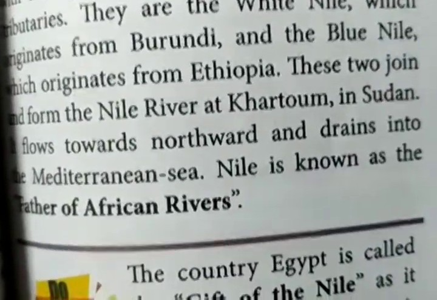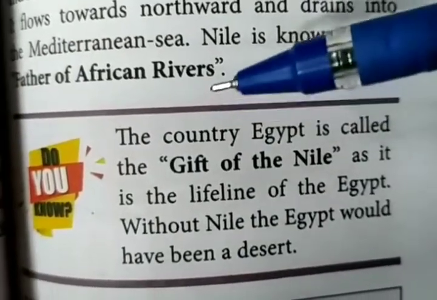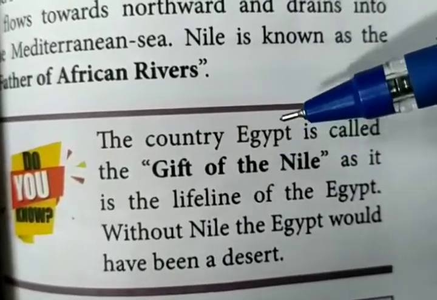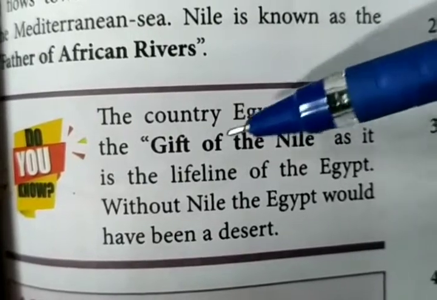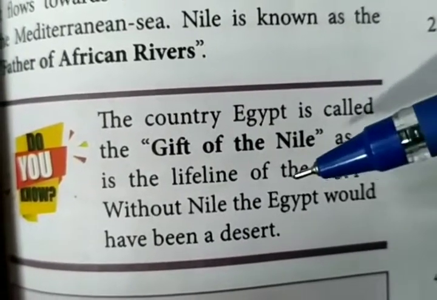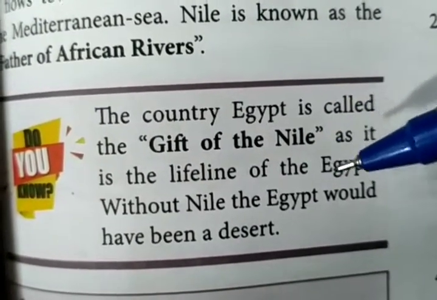The country Egypt is called the gift of the Nile, as it is the lifeline of Egypt. Without the Nile, Egypt would have been a desert.